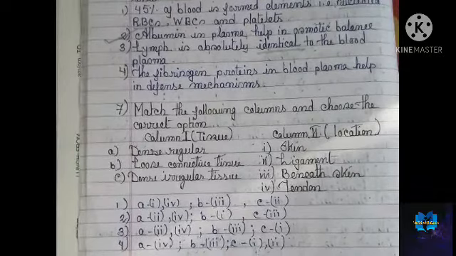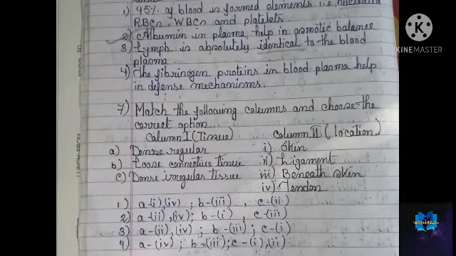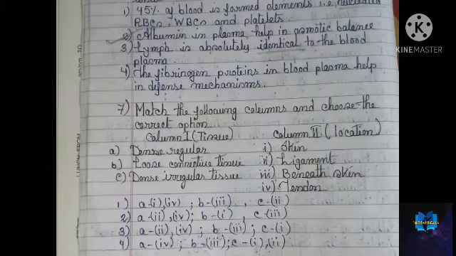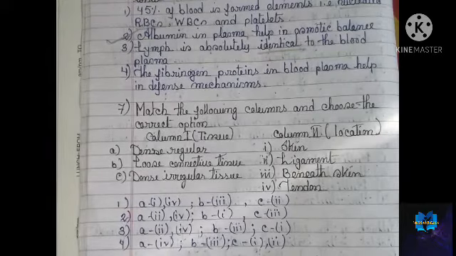So first of all, let's talk about something. Connective tissues are classified into 3 types: loose connective tissue, dense connective tissue, and specialized connective tissue. In the loose connective tissue, there are 2 types of tissue you will find: one is areolar tissue, another is adipose tissue. Dense connective tissue is divided into 2 types: dense regular and dense irregular. And specialized connective tissue means blood, bone, cartilage. So these are the classifications for connective tissues.